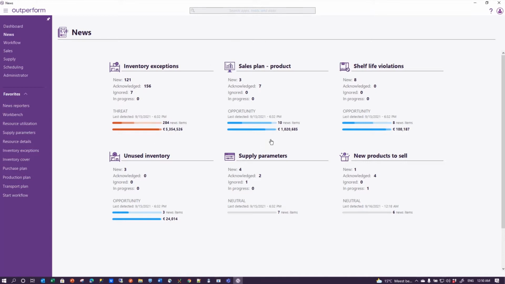This sales plan at product level has detected 10 news items, and some of these are serious, many of them are just medium, and a few are small. And in this one here, some are serious, some are medium, and a larger portion is even small. But as you can see, the few serious items represent the best portion of the value. You see that also very clearly on the inventory exceptions. There are a few very serious exceptions that represent a lot of the value.